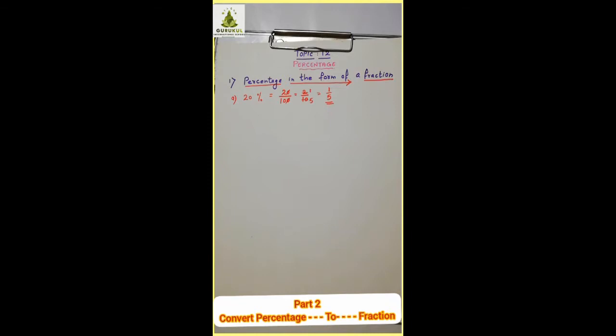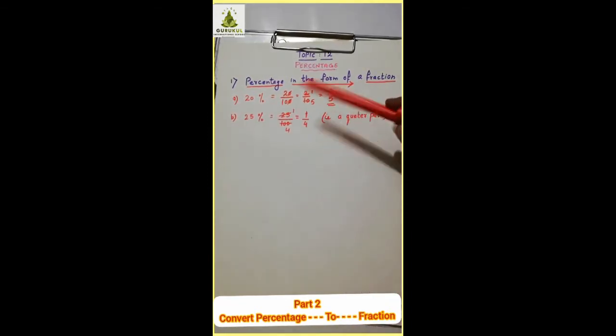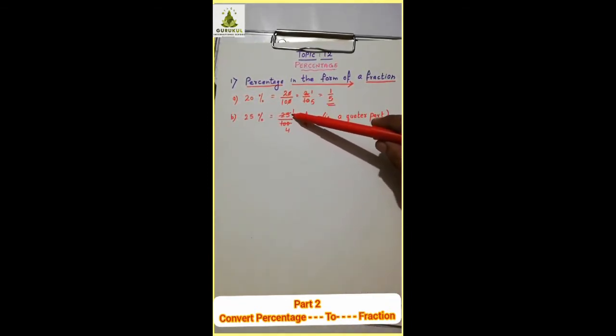Now, 25%. This I have explained to you. 25% means 25 upon 100. You can divide both numerator and denominator by 25, or cancel this way also. You can write 25 ones are 25, 25 fours are 100. So, you get 1 upon 4. What does that mean? 1 upon 4 means a quarter part. Is that clear? Now, next one.